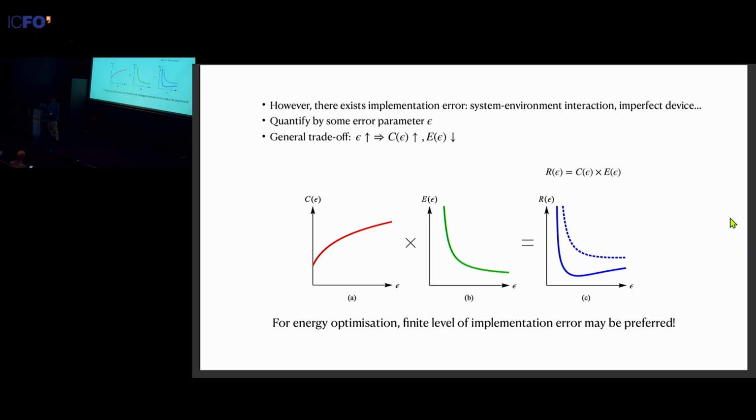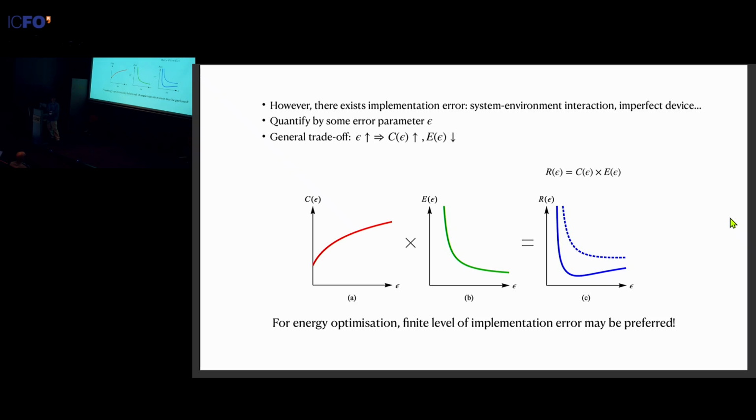However, empirically, there does exist a general trade-off relation as we increase the error parameter. That's been studied in many different works, and they mostly follow the same pattern. As you increase the error, the complexity of a quantum protocol will increase. In some sense, there will be more information leakage from your system to its surroundings, and so we need to implement more gates in order to gain a set amount of total information. Meanwhile, the energy cost for implementing each gate will decrease, because intuitively you're spending less energy on suppressing this error. So as you can see, there's a competition between the two factors, and there's a trade-off between them.